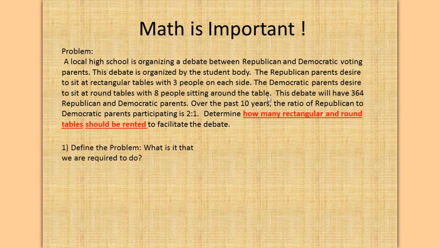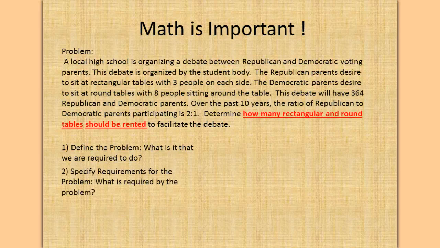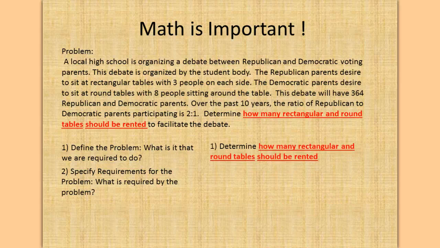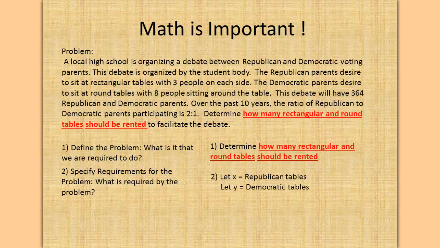So we define the problem. What is it that we are required to do? And specify the requirements for the problem. What is required by the problem? Okay, determine how many rectangular and round tables should be rented. And so to do that, let's let X equal Republican tables, and let's let Y equal Democratic tables.